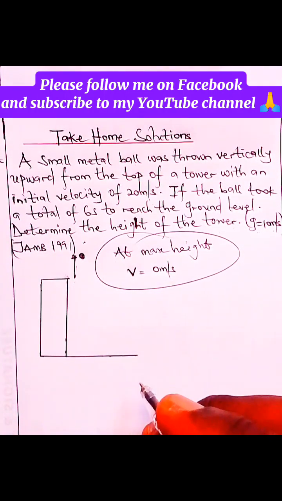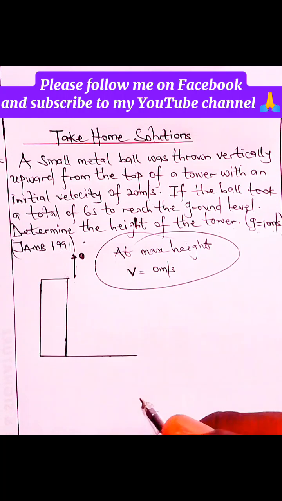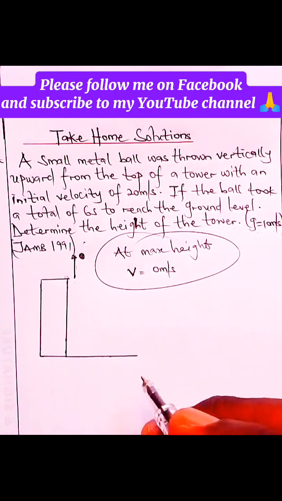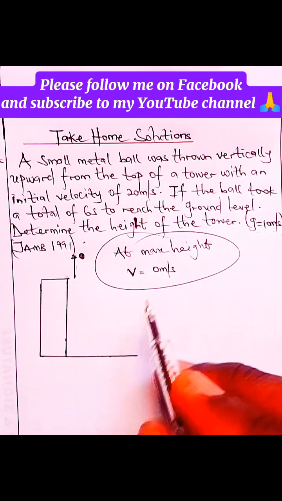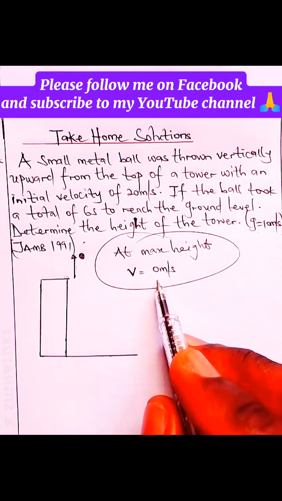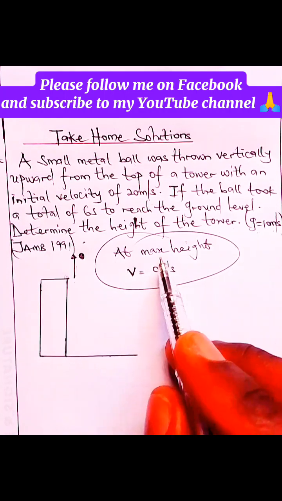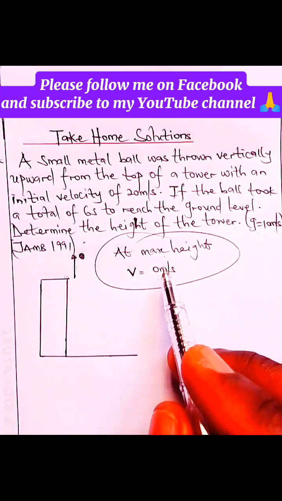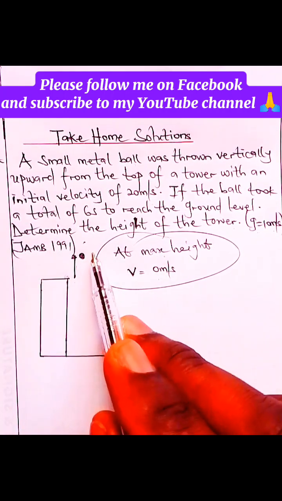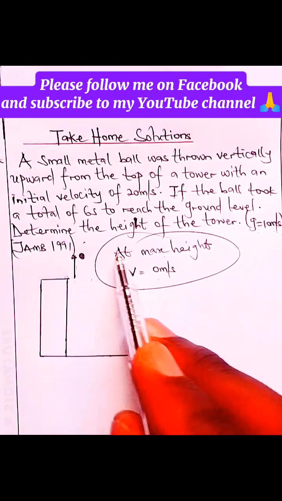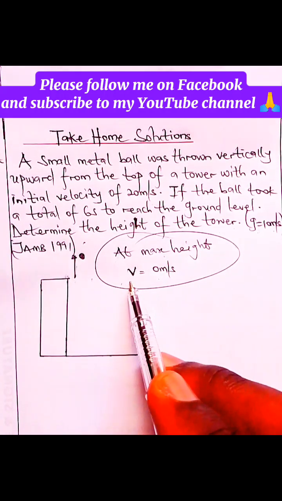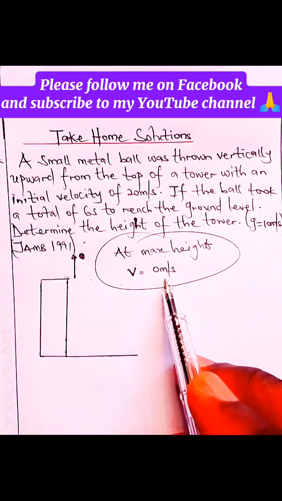When an object is being projected into the air with any kind of speed, that speed keeps fighting against gravity. But it gets to a certain level where that speed dissipates and becomes 0. At that point where the speed becomes 0, where the body cannot keep flying any further, that point is called the max height. At that point, gravity starts acting on it, so the object starts returning to where it was thrown from. So at max height, the final velocity is always 0 meters per second. This is just a fact.